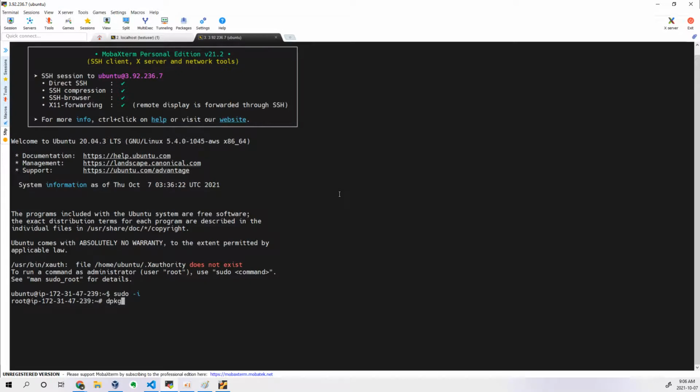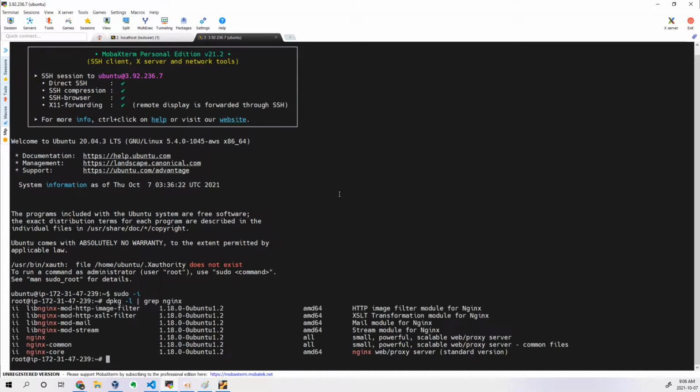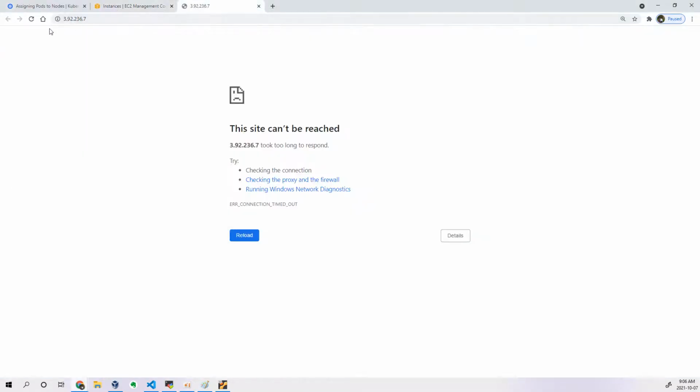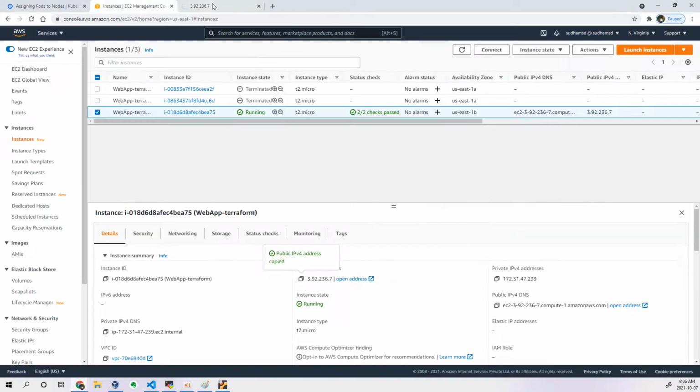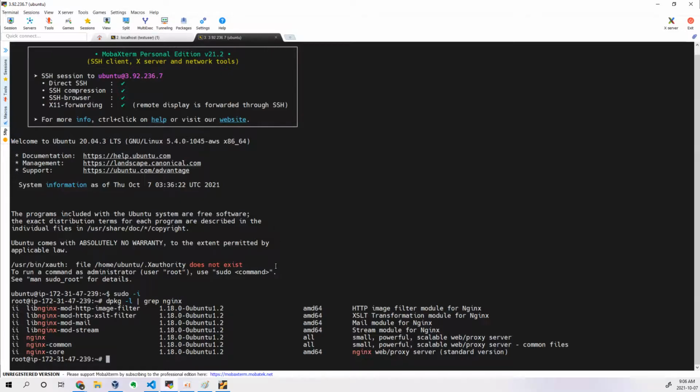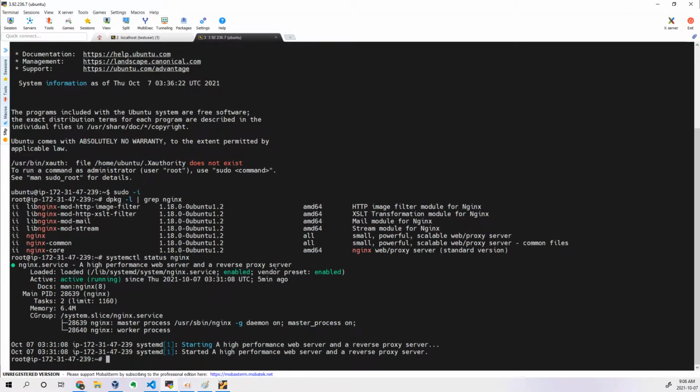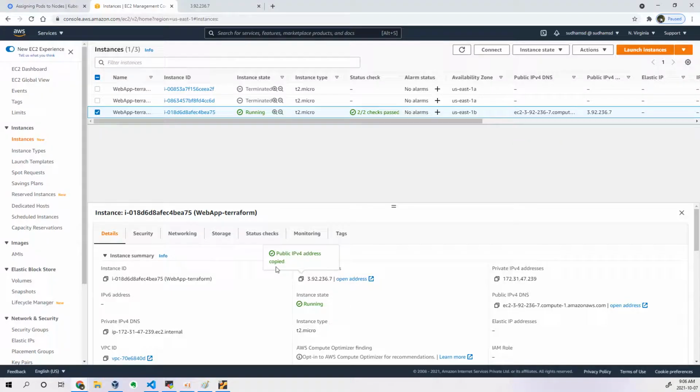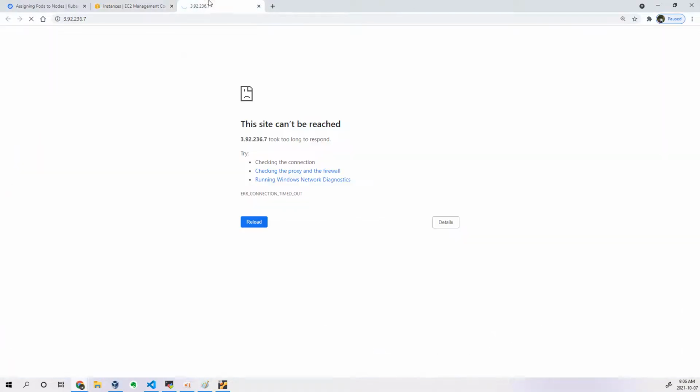dpkg -l | grep nginx. It got installed. Why? This is crazy. Let me see if the service is up. Systemctl status nginx. It's running. Is it my firewall issue? No.